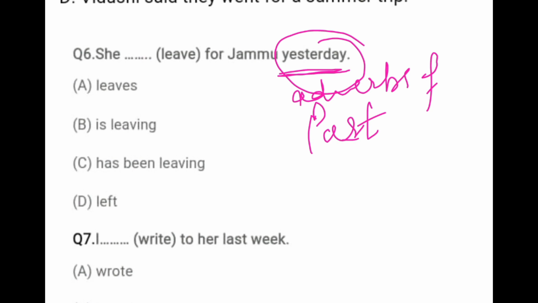And for this you have to use the second form of verb. In simple past tense, which form of verb is used? Second form of verb. And the second form of verb of leave is left. So right option is D. She left for Jammu yesterday.